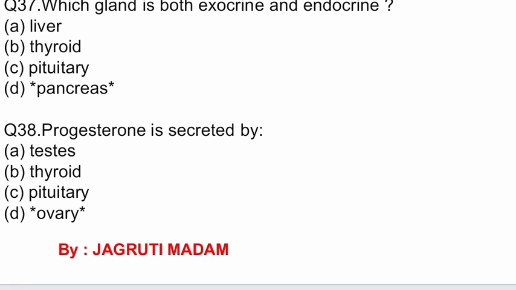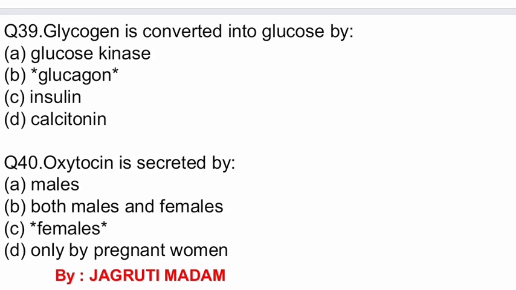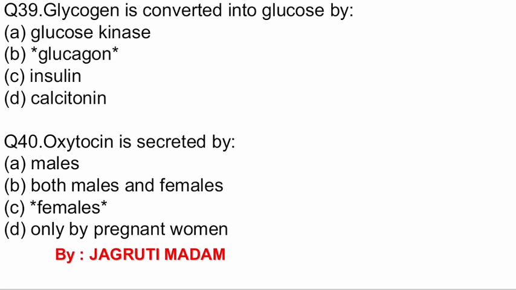Question number 38. Progesterone is secreted by. Options are testes, thyroid, pituitary, ovary. The correct option is ovary. Question number 39. Glycogen is converted into glucose by. Options: glucose kinase, glucagon, insulin, calcitonin.